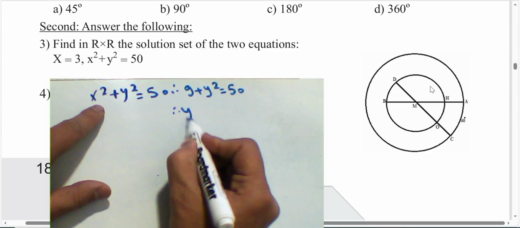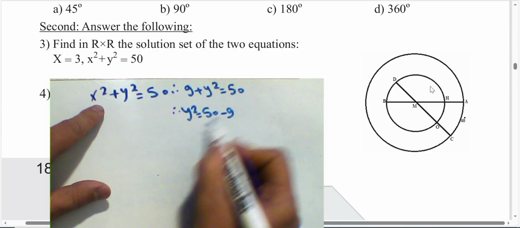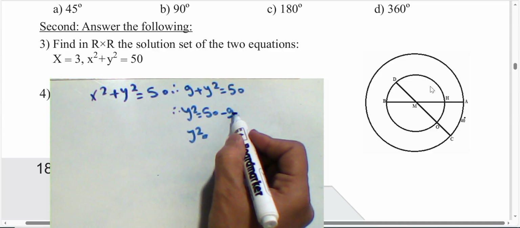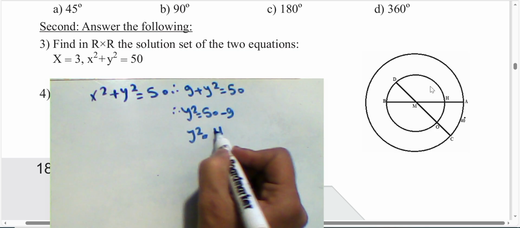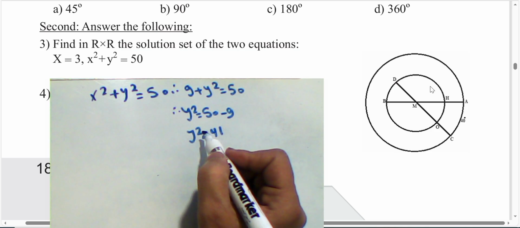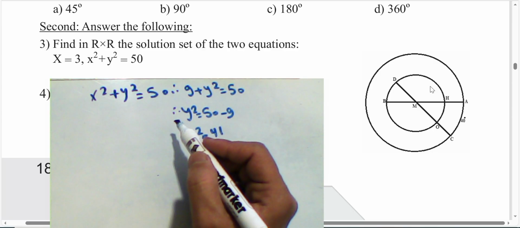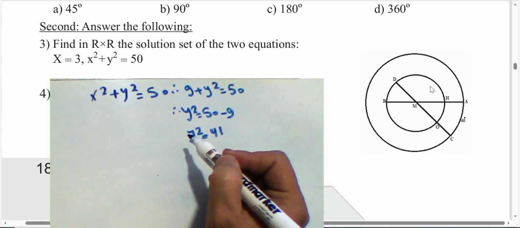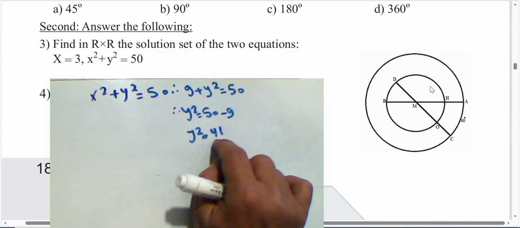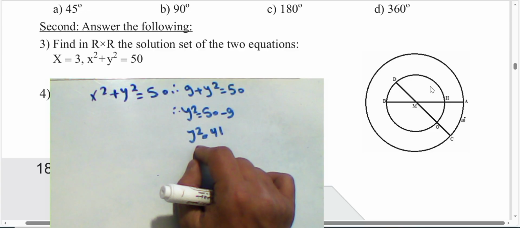Then y power 2 is equivalent to 50 minus 9. 50 subtract 9, it will be what? 10 minus 9 is 1, and right here, understood? We have here 50 minus 9. The result will be what? 41. Square root of 41 to find the value of y.